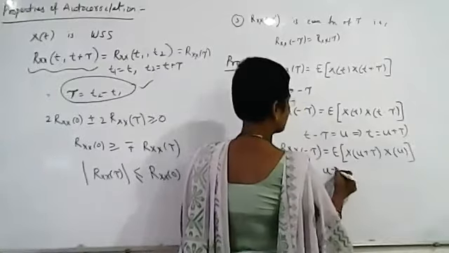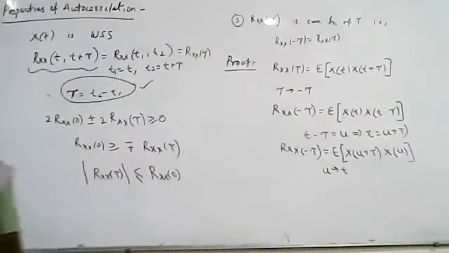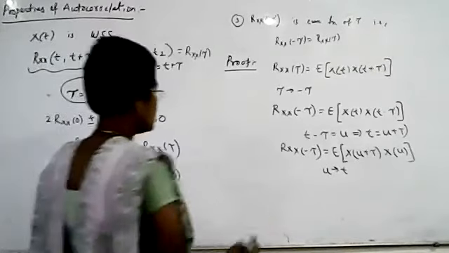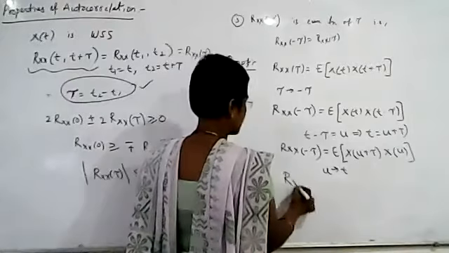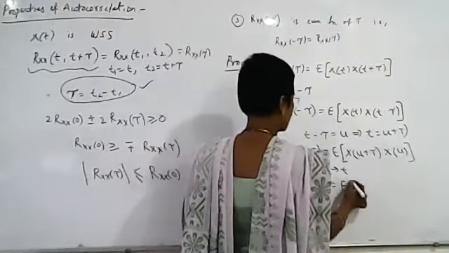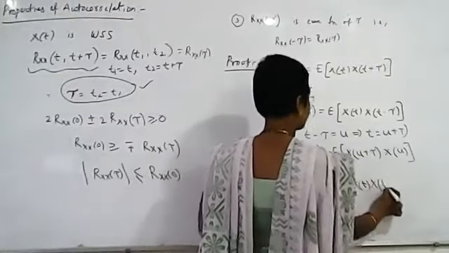Now replace u with t, to avoid confusion. So Rxx of minus tau is equal to the expected value of x of t times x of t plus tau.